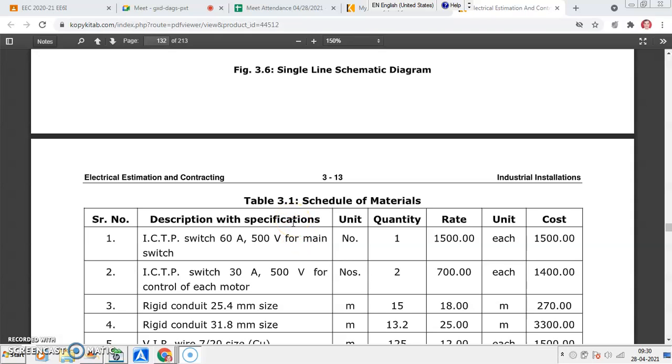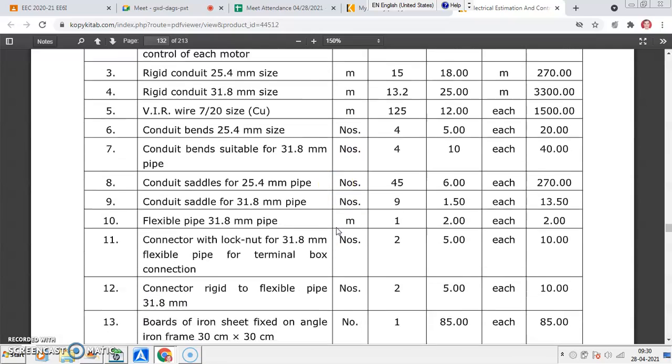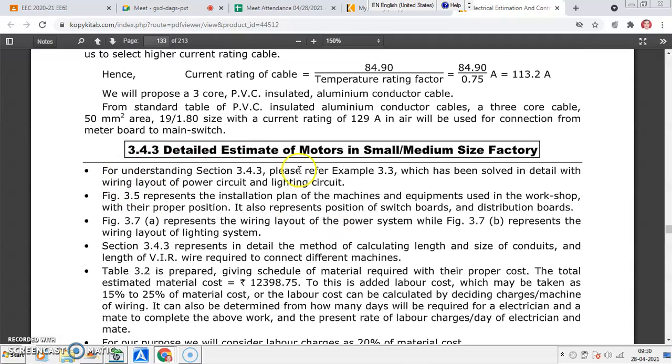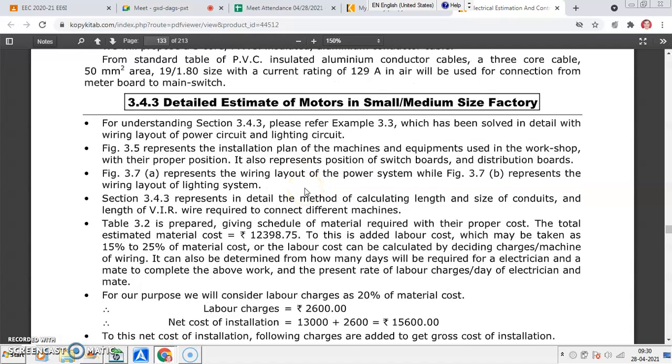So, schedule of materials as far as problem 3.2 is concerned, we have discussed 3.1, sorry, 3.2, this also we have discussed. Then the detailed estimate of motor, because motor is a major load in medium and small factory.